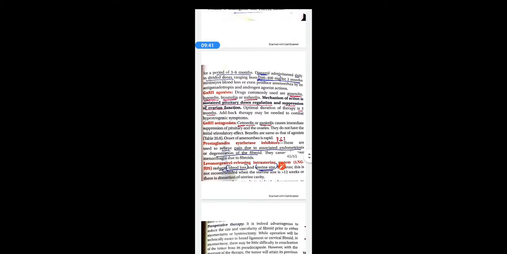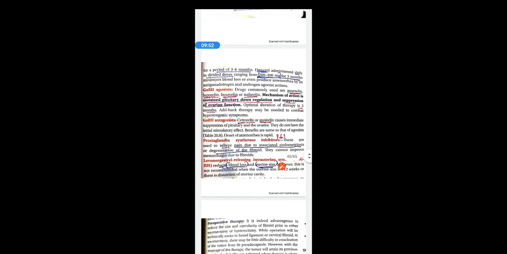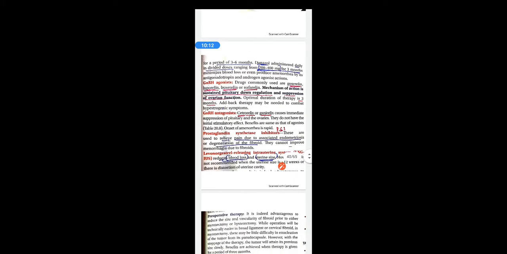So next is GnRH analogs. In them, two categories are there: GnRH agonist and GnRH antagonist. GnRH agonists commonly used are goserelin, leuprolide, buserelin, and nafarelin. The mechanism of action is sustained pituitary down regulation and suppression of ovarian function. So GnRH agonists first have a flare effect, then there will be down regulation of the pituitary. The optimal duration of therapy is 3 months.